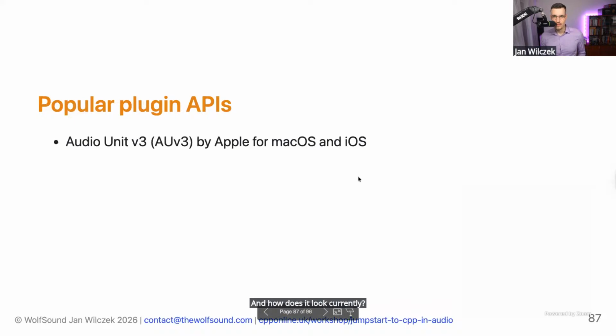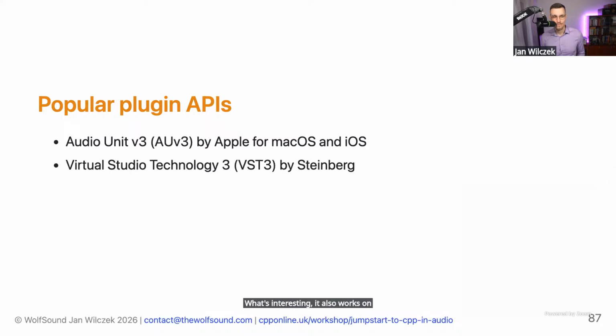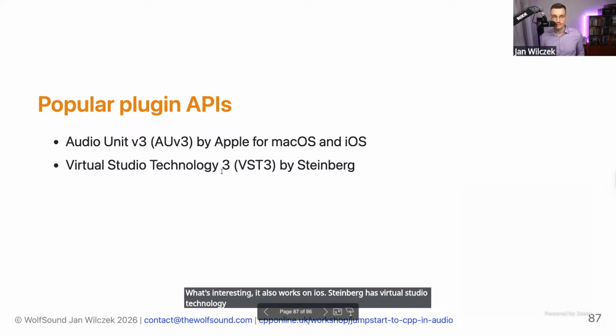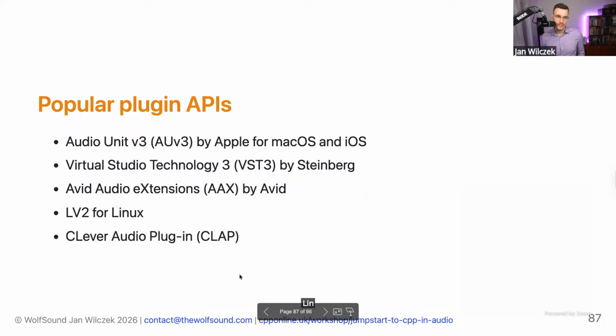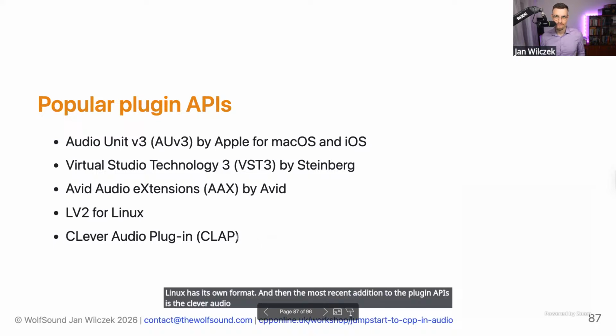And how does it look currently? Well, Apple has their own Audio Unit v3. What's interesting, it also works on iOS. Steinberg has Virtual Studio Technology 3 that's widely supported among many DAWs. Then there's the AAX format, which is only available for the Pro Tools digital audio workstation. Linux has its own format. And then the most recent addition to the plugin APIs is the CLAP, Clever Audio Plugin format.